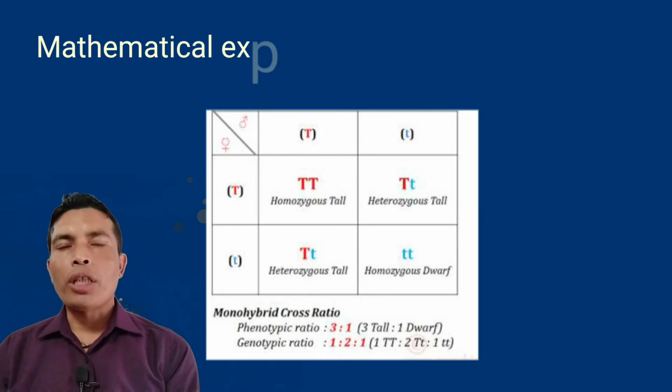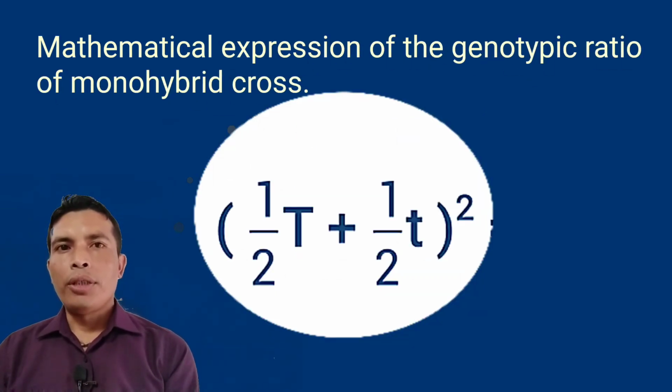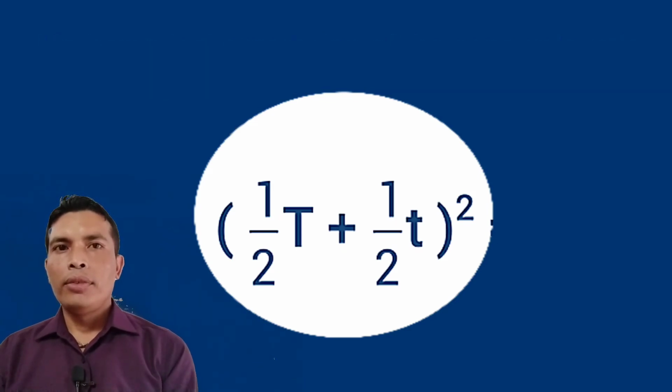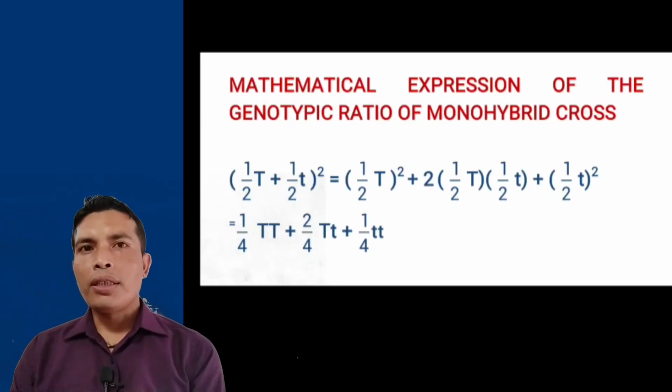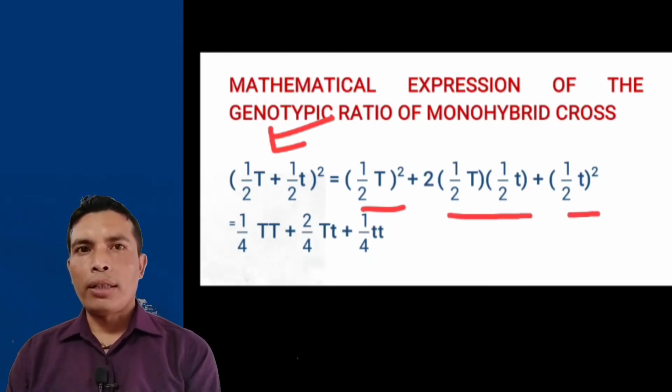The mathematical expression of the genotypic ratio of the monohybrid cross is similar to the algebraic expression (1/2 T + 1/2 t) whole squared. The solution is given here. (1/2 T + 1/2 t) whole squared is equal to (1/2 T) squared plus 2 times 1/2 T times 1/2 t plus (1/2 t) squared.